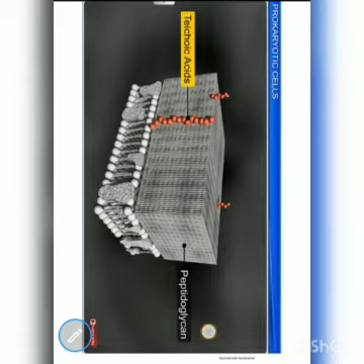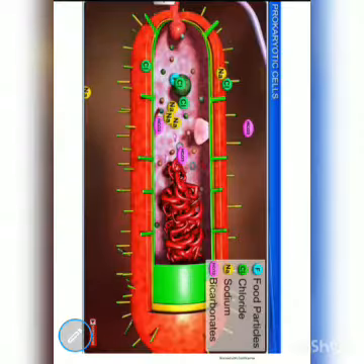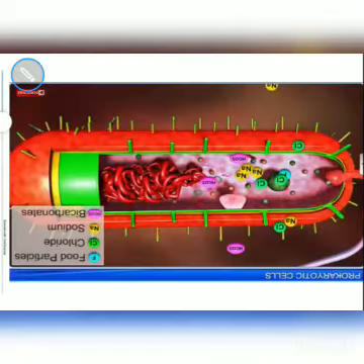Now look here. After the glycocalyx, another layer is present. The yellow color layer that is present is called the cell wall. Okay, the yellow color layer is the cell wall, and after that the green color layer is the cell membrane of that prokaryotic cell. And look here, the cell wall of your bacteria is made up of peptidoglycan. Remember, the cell wall of bacteria is made up of peptidoglycan.